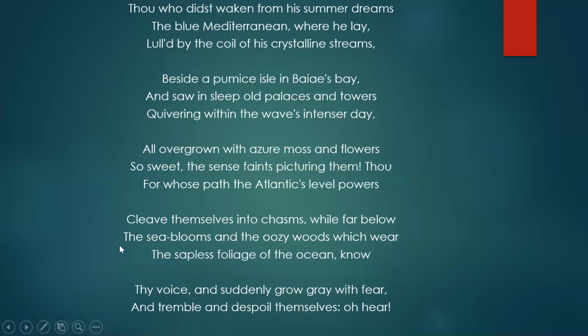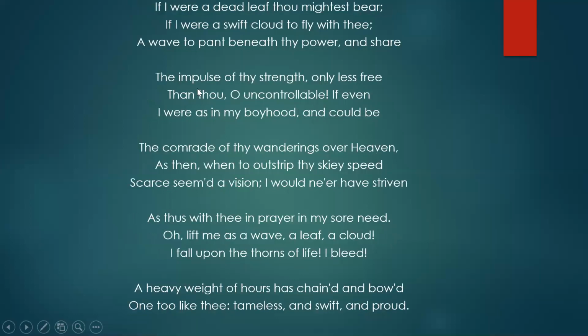Okay, and the next thing he says is that there are lots of plants and vegetation at the surface of the ocean, which get scared because of the sound created by the west wind, because of the thunder created by the west wind. These plants and vegetation which are at the surface of the ocean grow gray with fear, they get scared and they tremble and they uproot themselves. Okay, they get uprooted. Now come to the next lines.